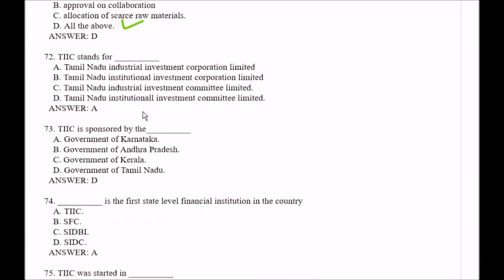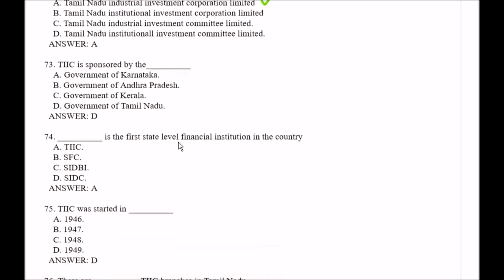Question number 72. TIIC stands for, your options are option A Tamil Nadu Industrial Investment Corporation Limited, option B Tamil Nadu Institutional Investment Corporation Limited, option C Tamil Nadu Industrial Investment Committee Limited, option D Tamil Nadu Institutional Investment Committee Limited. Right answer is option A, that is Tamil Nadu Industrial Investment Corporation Limited.